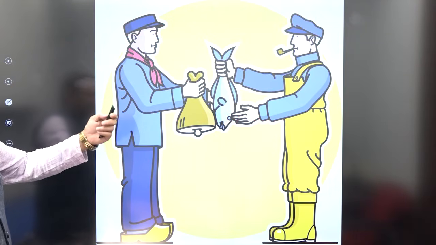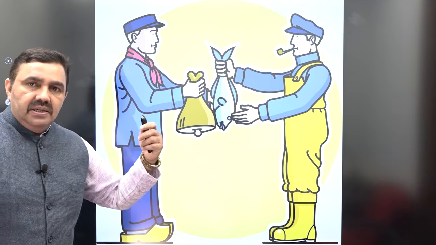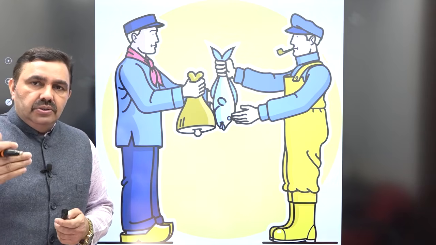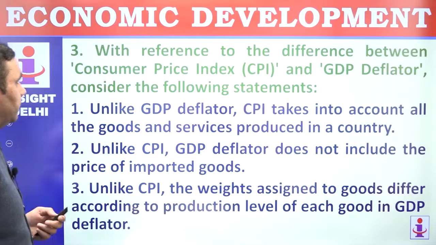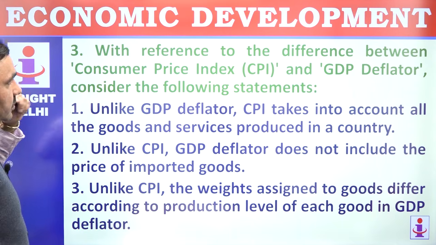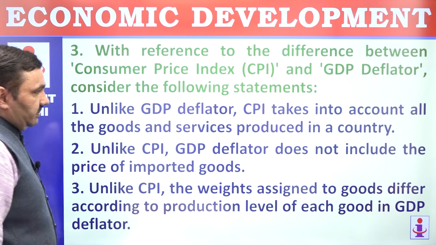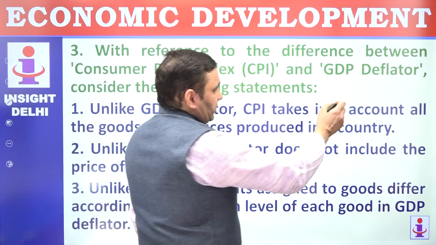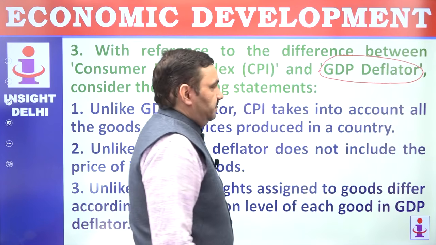So this picture depicts the double coincidence of wants. If you have something, somebody has something else, you can exchange those goods, those services. That is the key to the barter system. Question number 3. With reference to the difference between consumer price index CPI and GDP deflator, consider the following statements. So what is GDP deflator? GDP deflator indicates the inflation in an economy.